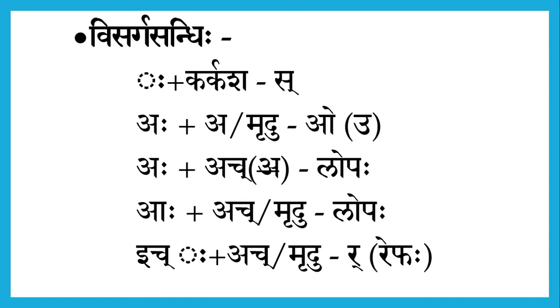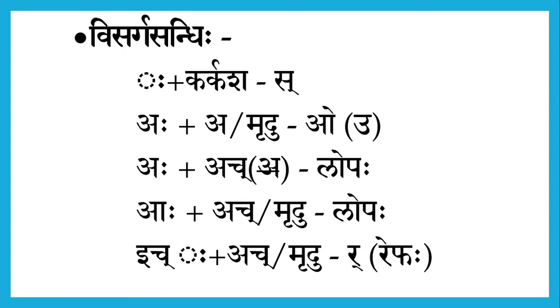The second one says that Aha plus A or Mrudu is O. In the place of Sa, Visarga becomes O. The third one is Aha plus Ach, other than the letter A. If this is the condition, then it is Lopaha. In the next one, Aha plus Ach or Mrudu, again it is the case of Lopaha. This is the second formula for Lopaha.